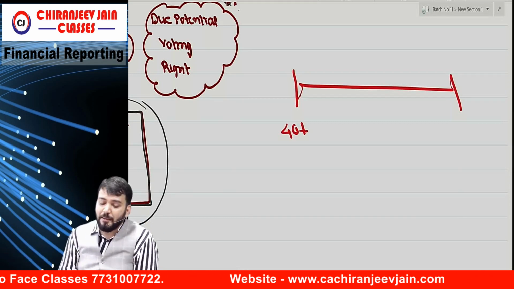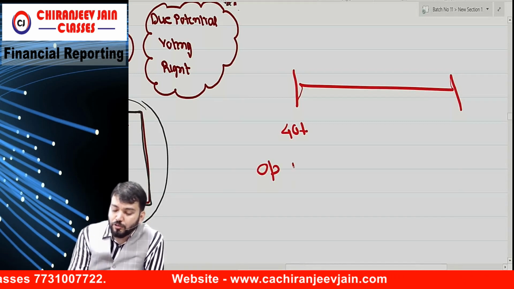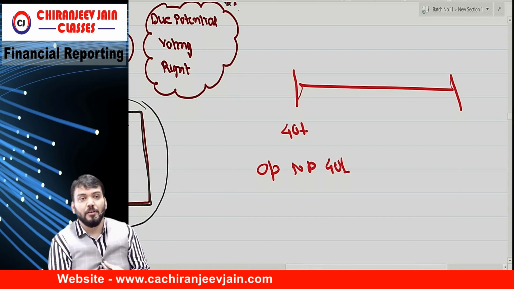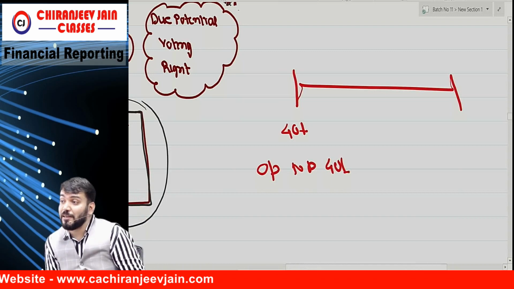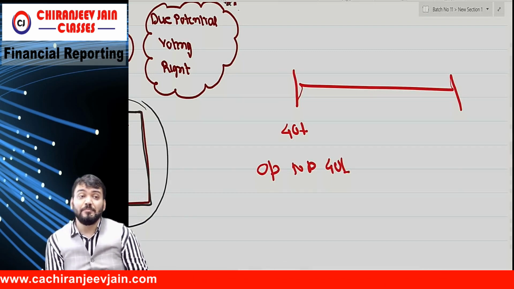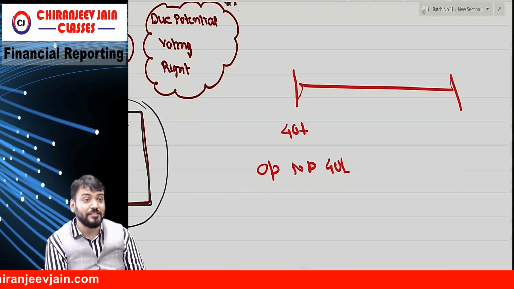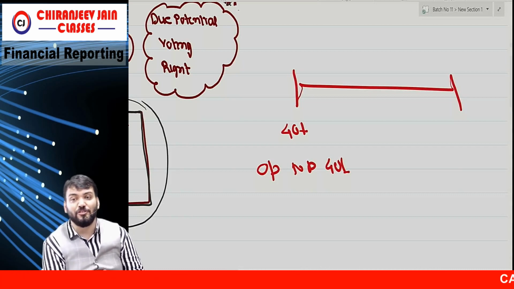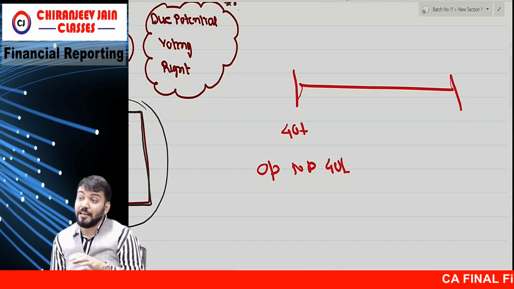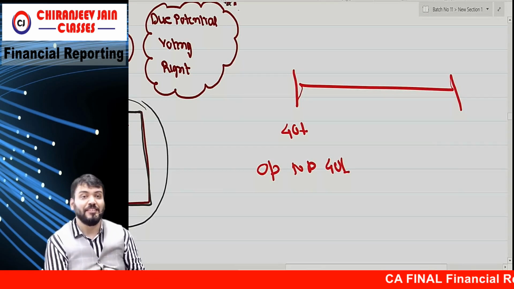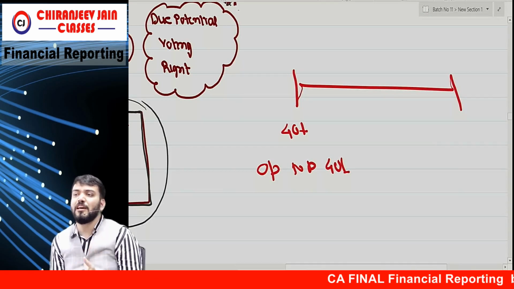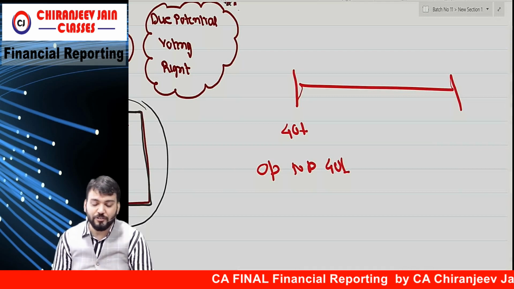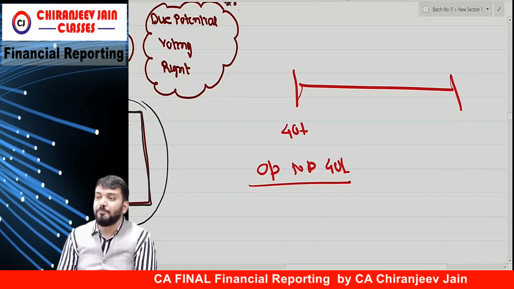But I am holding one option to buy another 40% shares. If that option is favorable, I will exercise it. So in future, I will become holder of 80% shares. Right now it is potential voting right, you understood? It has a potential to become equity shares. So option to buy 40%.